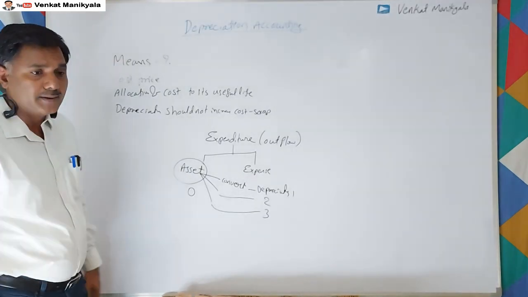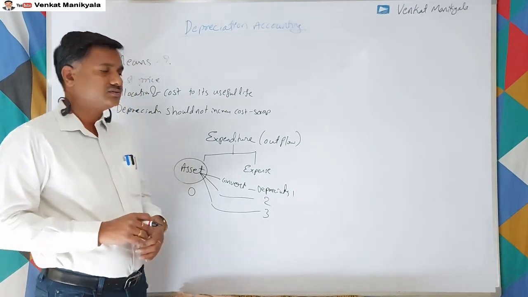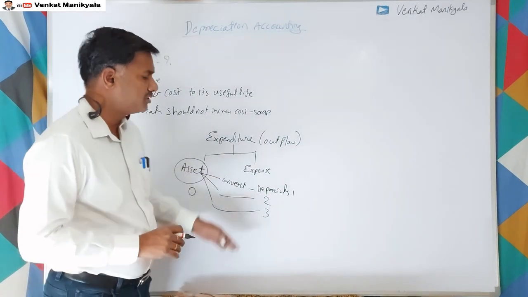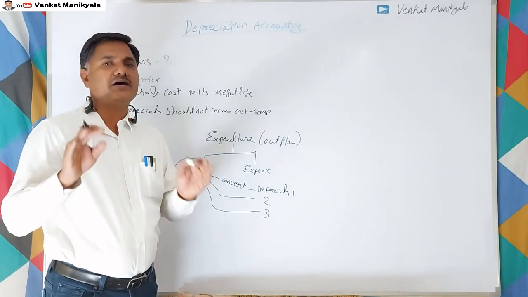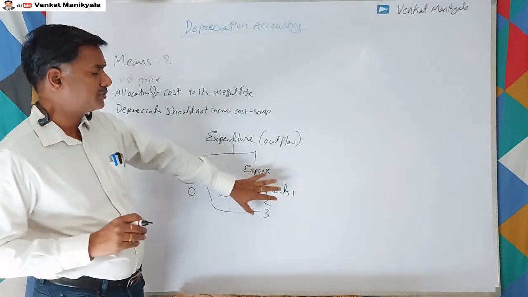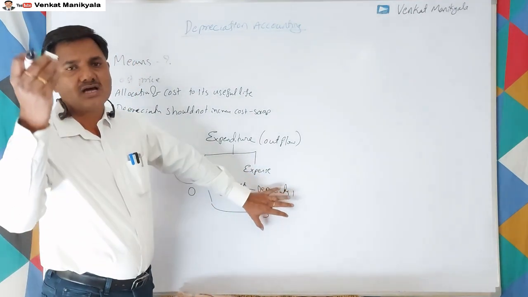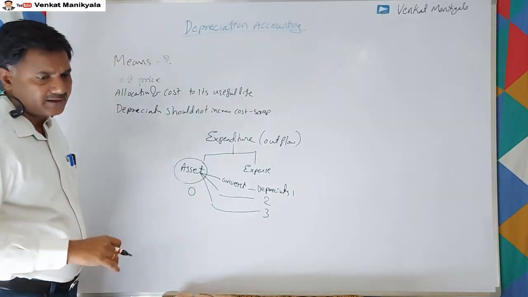So that is one of the main reasons why we provide depreciation, right? If at all we show it like this only, it gives a true and fair view of the profit or loss. Otherwise, automatically, because of non-providing of depreciation, profit will increase, or if it is a loss, it will decrease, right? So that is one of the reasons.